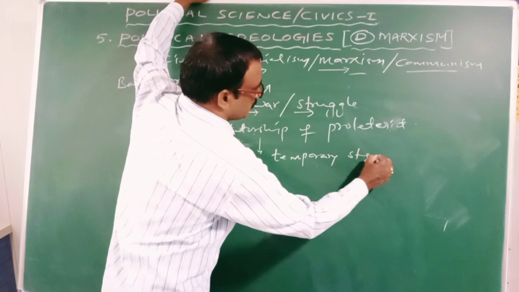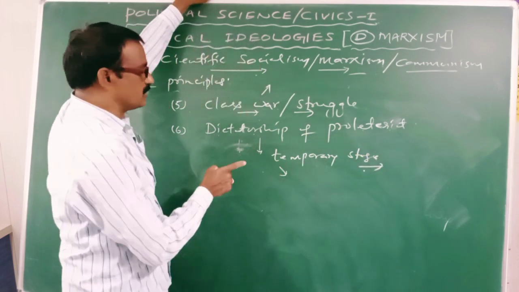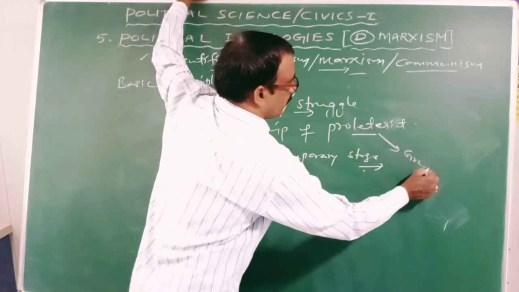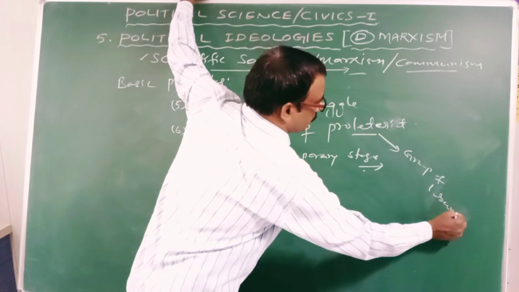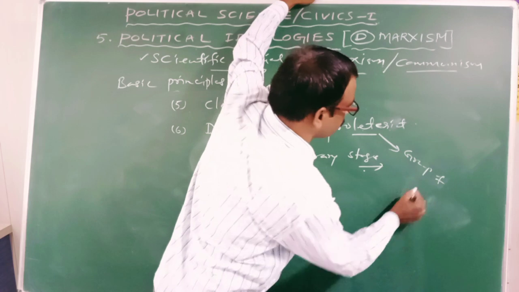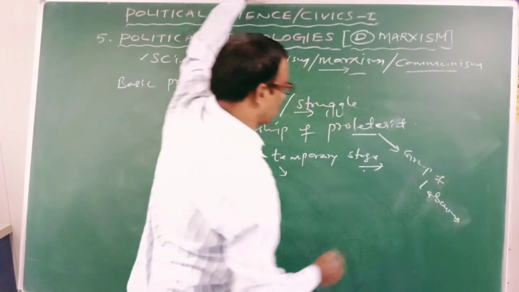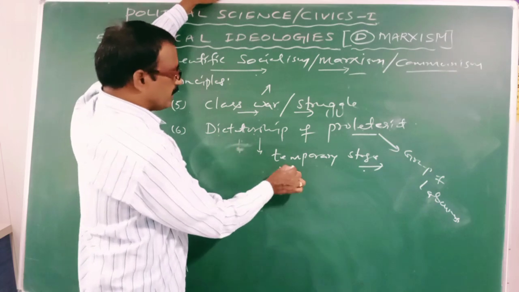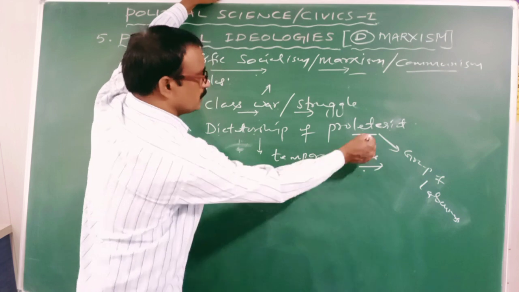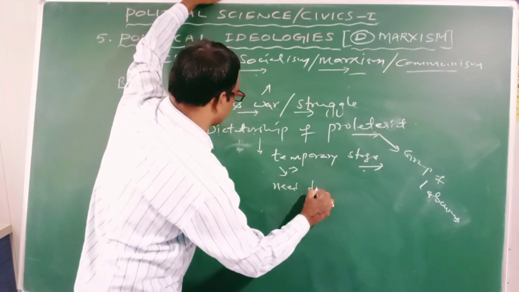In the temporary stage, the proletariat class, here proletariat class means a group of laborers, will need certain dictatorial methods.